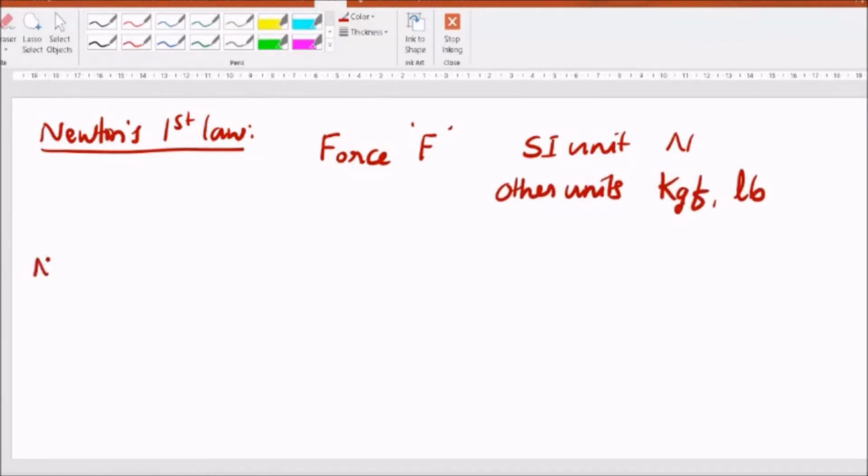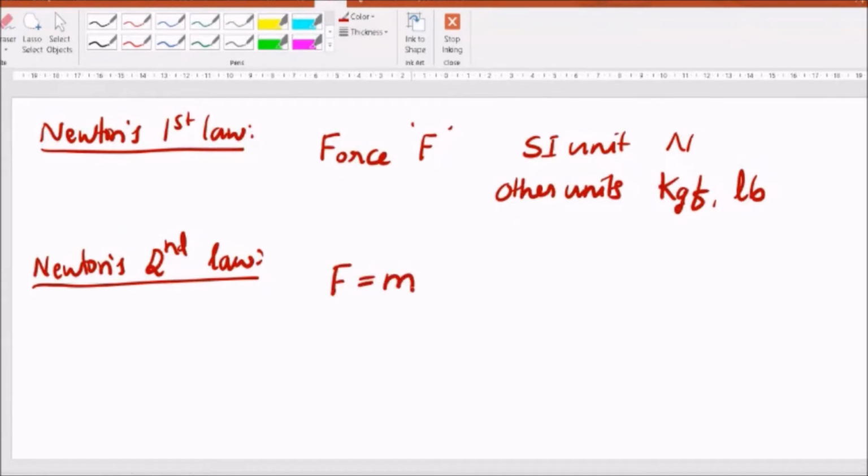And Newton's second law gives the expression for the force. It says the rate of change of momentum is directly proportional to the impressed force, and it takes place in the same direction in which the force acts. That is a statement of Newton's second law, using which you have derived F is equal to m into a. So this quantifies the force.